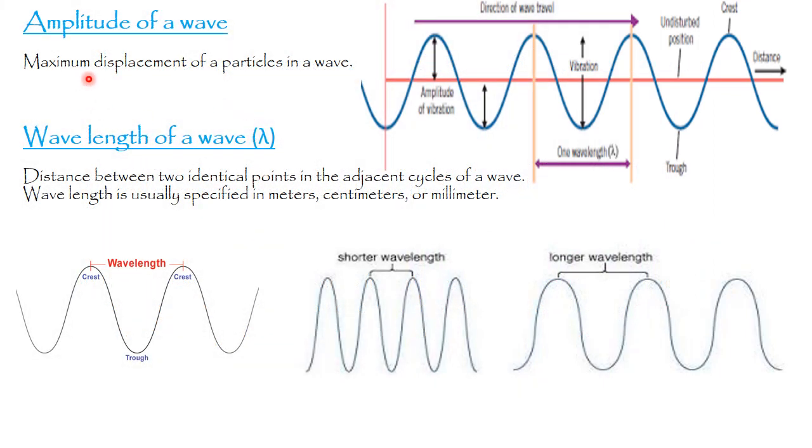Okay, the first physical characteristic is the amplitude of a wave. It is the maximum displacement of a particle in a wave. That means this is the rest position. From this rest position, the maximum displacement of a wave particle is in this way. This is the amplitude. This can be in meter, centimeter or millimeter units. In simple sinusoidal waves, the amplitudes for all the oscillations are the same.